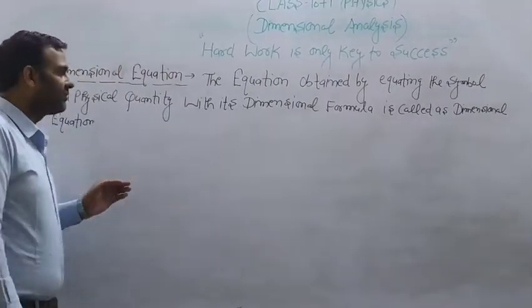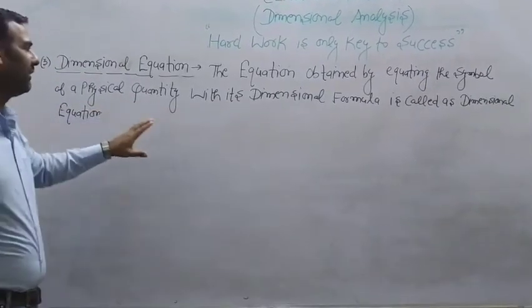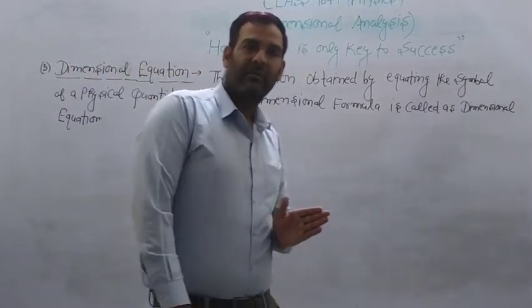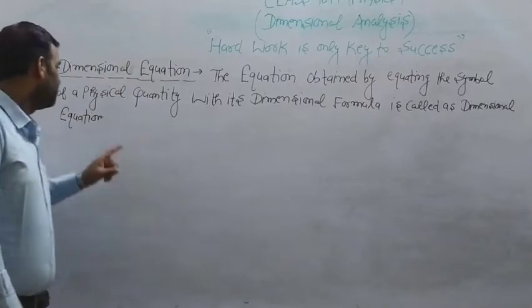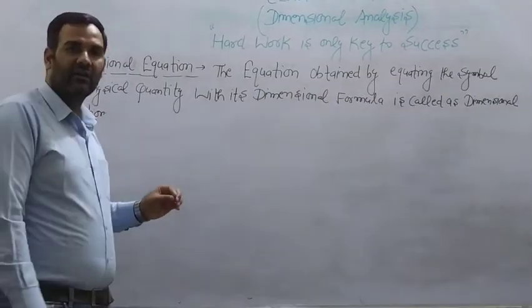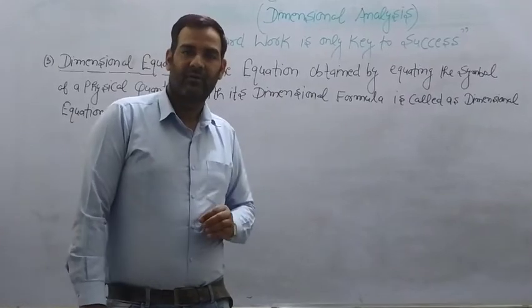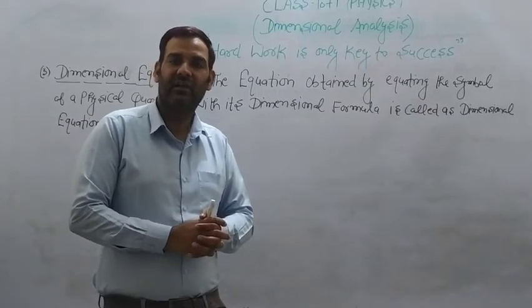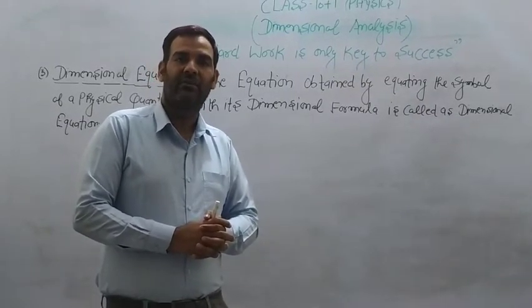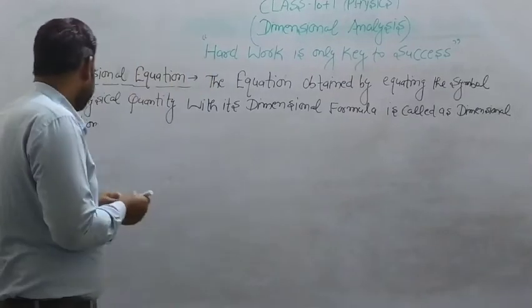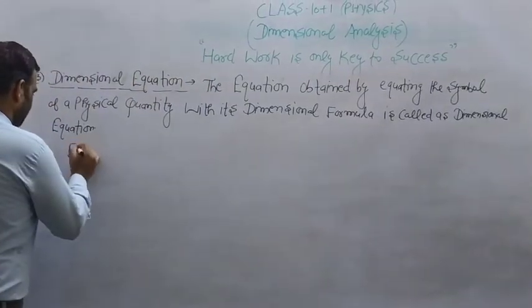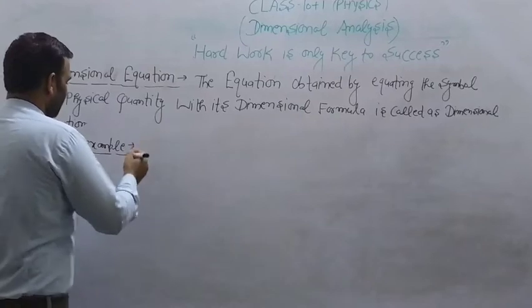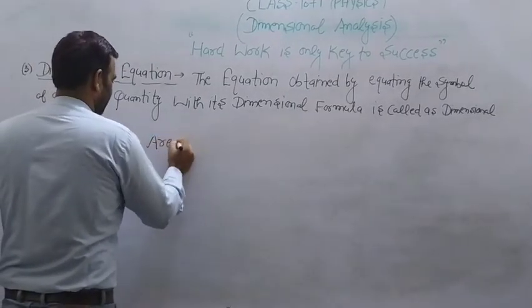Next, we have dimensional equations. What is a dimensional equation? The equation obtained by equating the symbol of a physical quantity with its dimensional formula. Whenever we equate the symbol of a physical quantity with its dimensional formula, we get a dimensional equation. For example, the physical quantity is area.